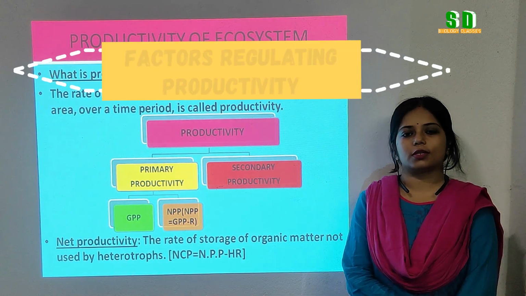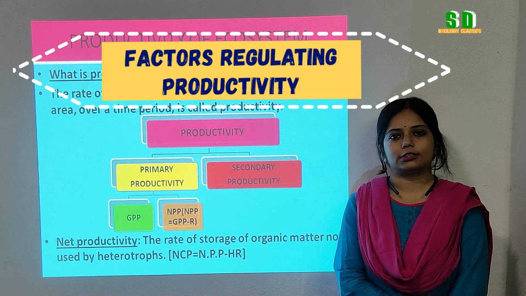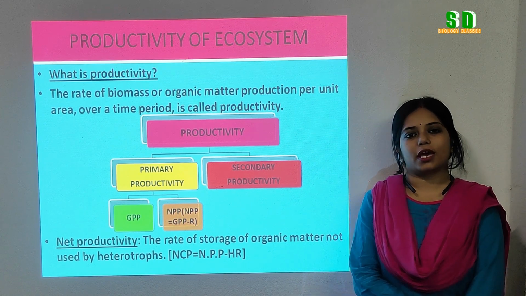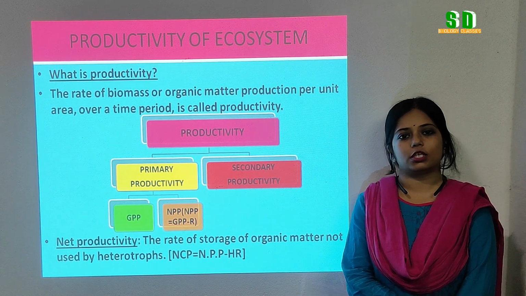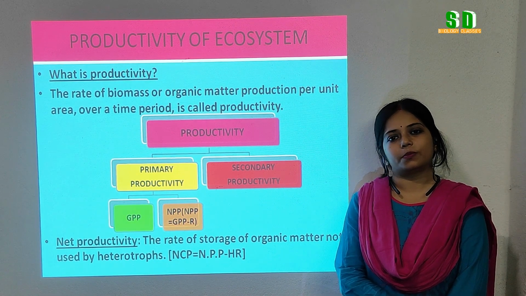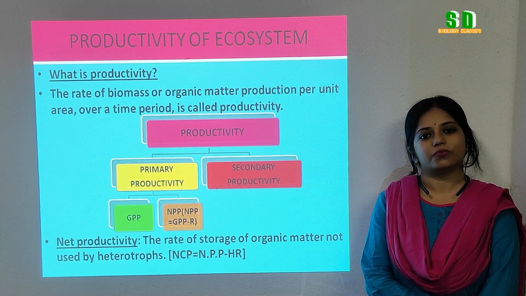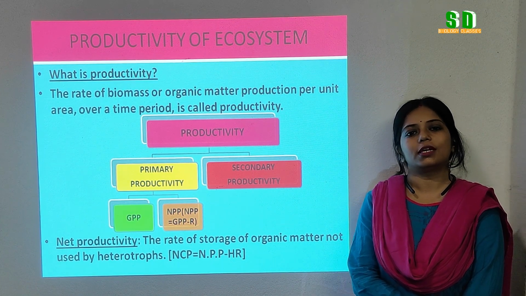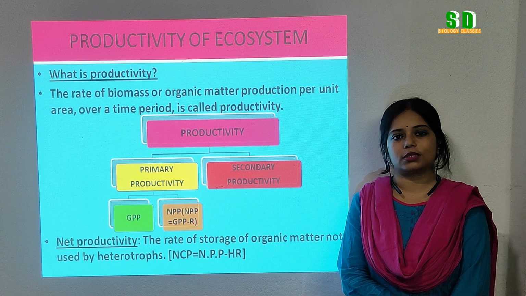Productivity of an ecosystem depends on various factors like sunlight, temperature, rainfall, and the availability of nutrients in the ecosystem. All these factors affect the rate of production in an ecosystem. Why? Because the rate of production of biomass is totally related to photosynthesis.